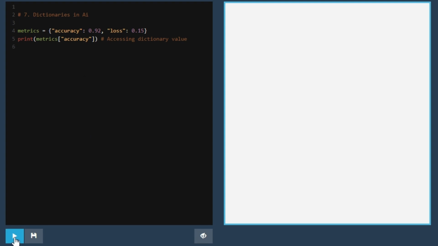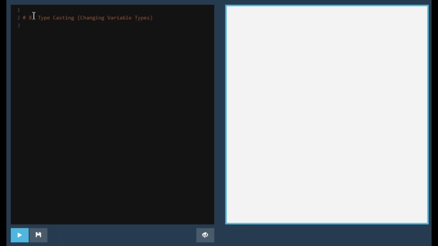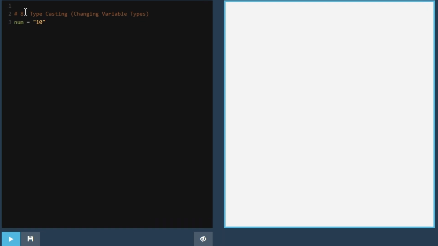Dictionaries are not lists. We can fix the comment to say, #accessing dictionary value. Typecasting is sometimes needed for model compatibility. Let's declare a variable called number and assign to it a value that is a string "10". Our task is to convert this string into an integer. How do we do that?